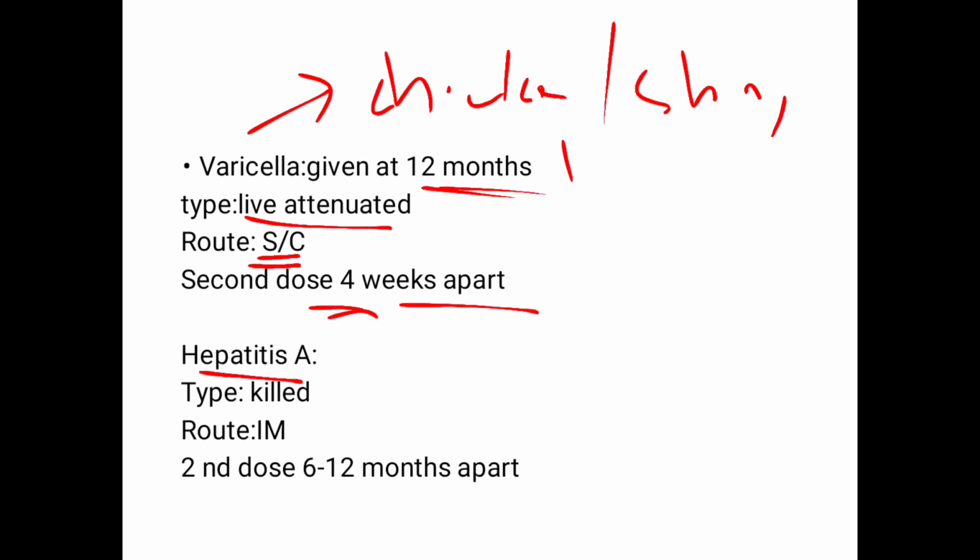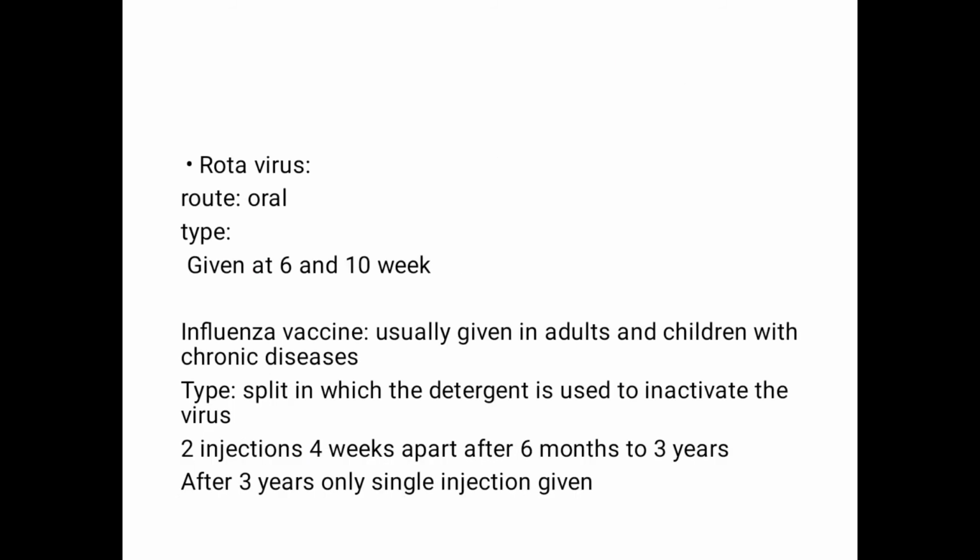The hepatitis A vaccine, again, the type is a killed vaccine, and the route is intramuscular. The second dose is given 6 to 12 months after the first dose. So we have 2 doses, and the second dose will be given 6 or 12 months after the first dose.